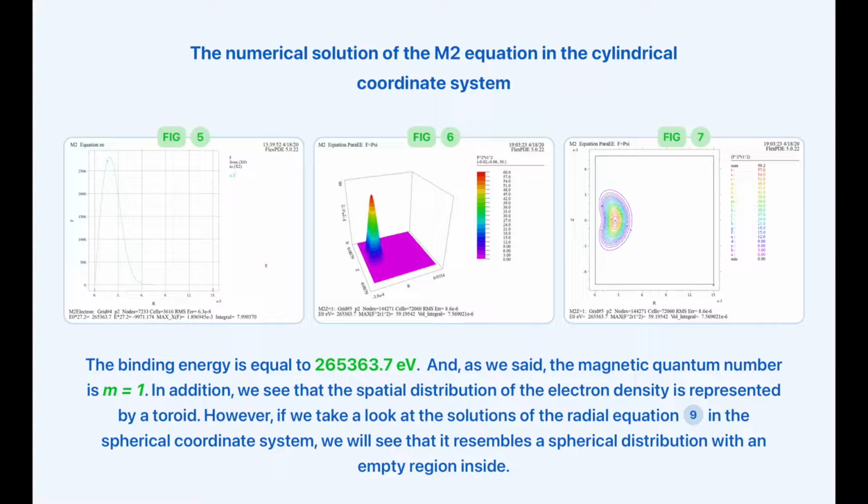And as we said, the magnetic quantum number is m equal 1. In addition, we see that the spatial distribution of the electron density is represented by a toroid. However, if we take a look at the solutions of the radial equation 9 in the spherical coordinate system, we will see that it resembles a spherical distribution with an empty region inside.